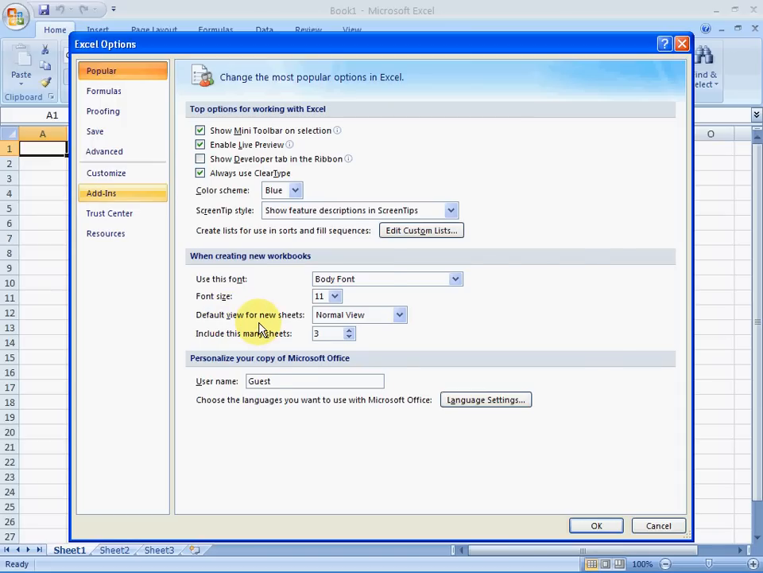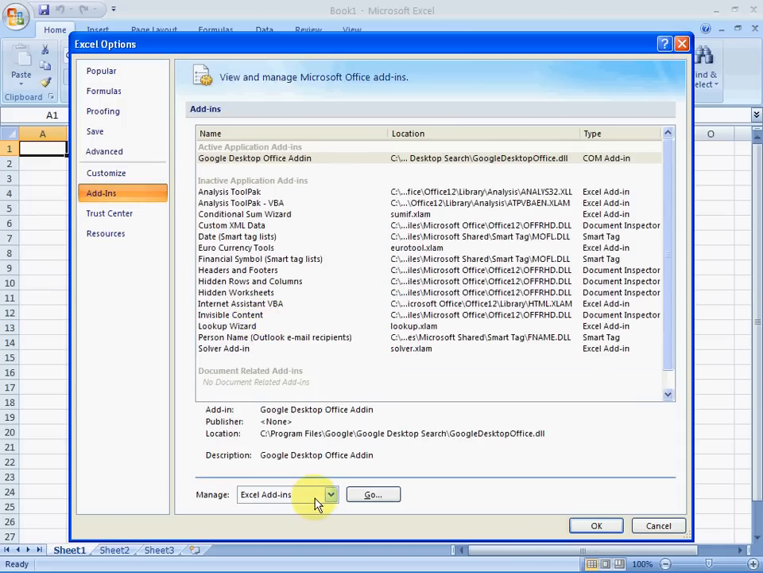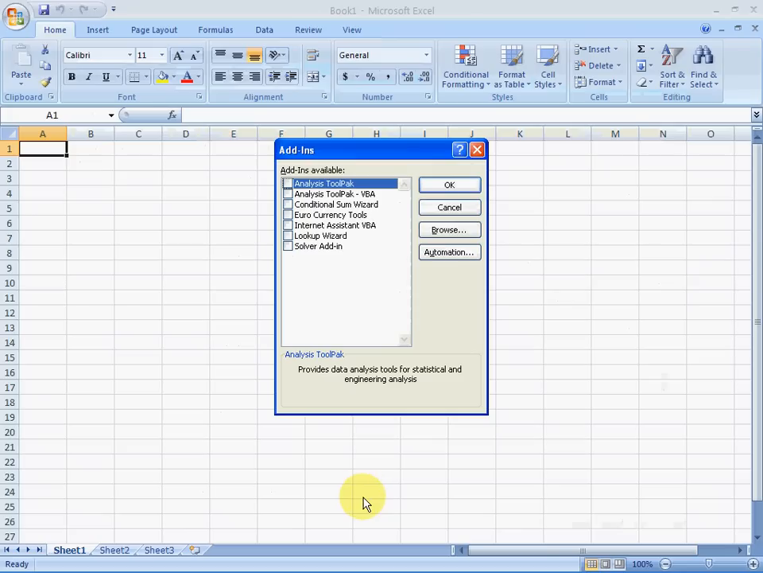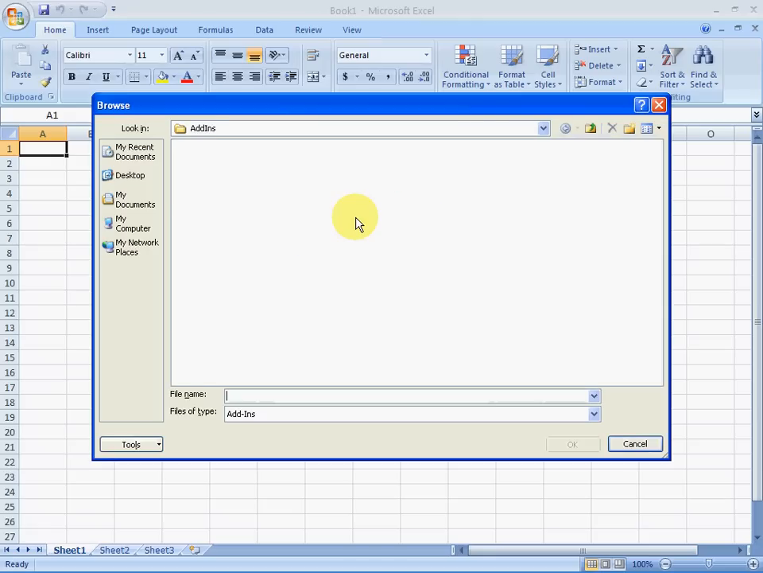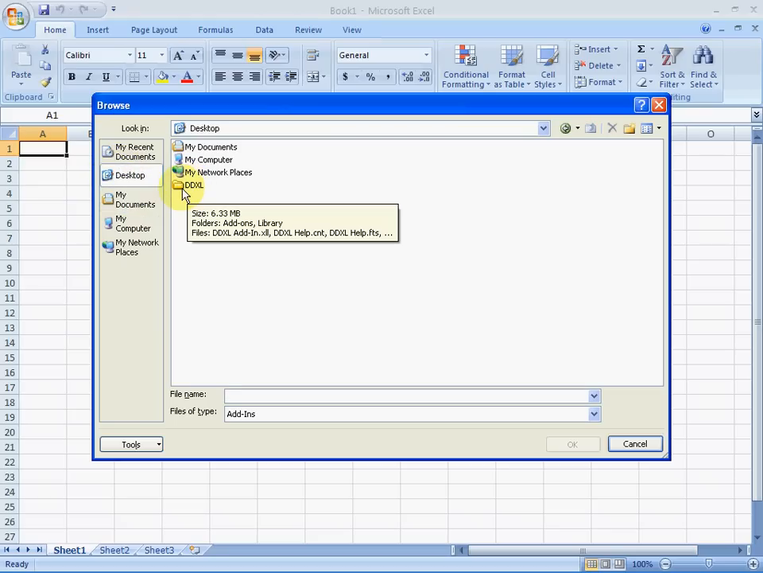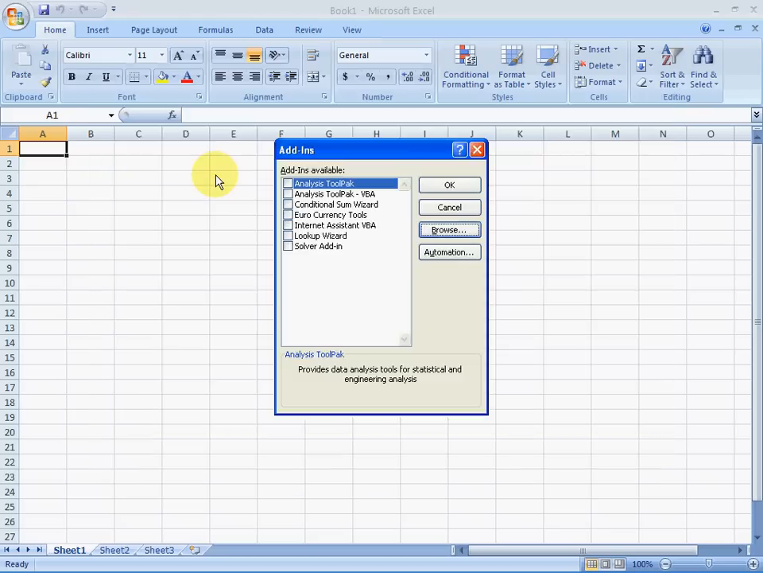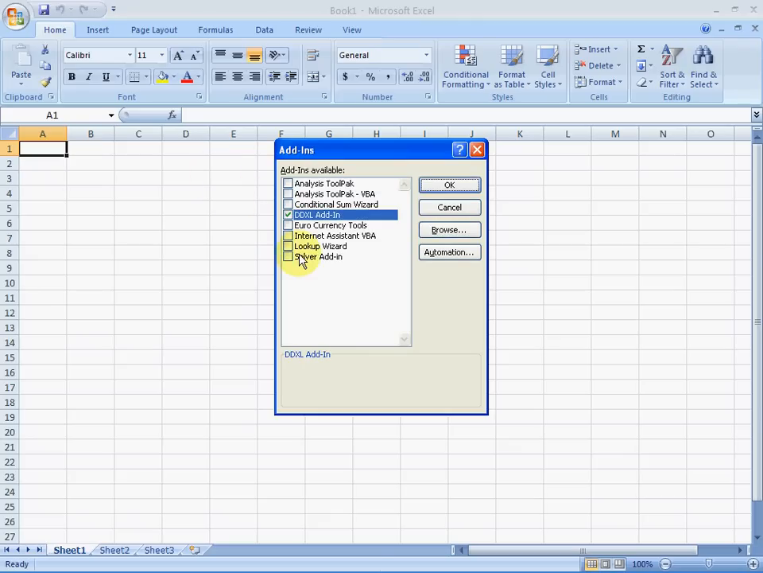And I've got the tool pack but no DDXL. So what I'll do is I'll click browse, and then under we put it on the desktop, so we'll click on desktop here on the left, double click on DDXL, and this DDXL add-in is there. It comes up and it's checked. We hit OK. Thank you for adding DDXL, and have a great night.